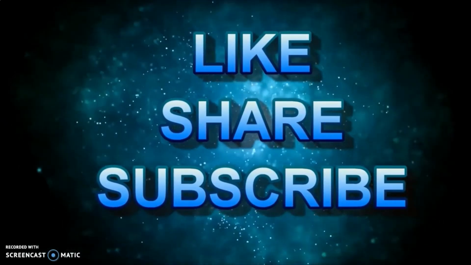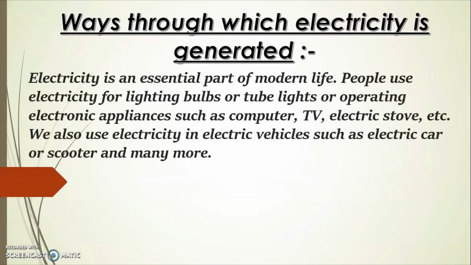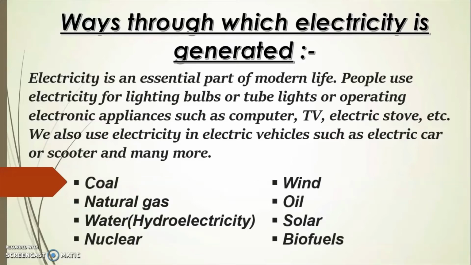So guys, let's begin. Now let's understand the different ways through which electricity can be generated. As we all know, electricity is an essential part of our life. We use electricity for lighting bulbs or operating electronic appliances such as computer, TV, etc. We also use electricity in electric vehicles such as electric car or scooter. Electricity can be used in many more things. We can generate electricity in many ways such as by using coal, natural gas, water, sunlight, wind and many more.